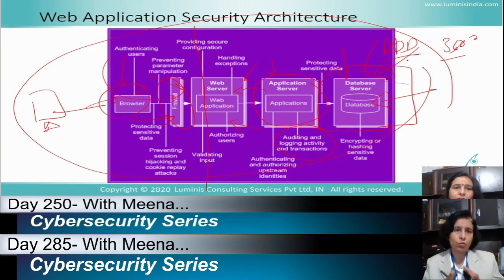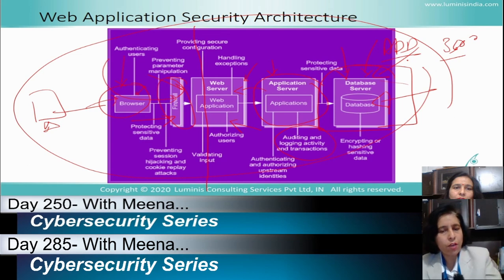And if you want to know about web application security architecture, go to session number 250, day 250, and over there you can have a look at how a secure web application architecture works.